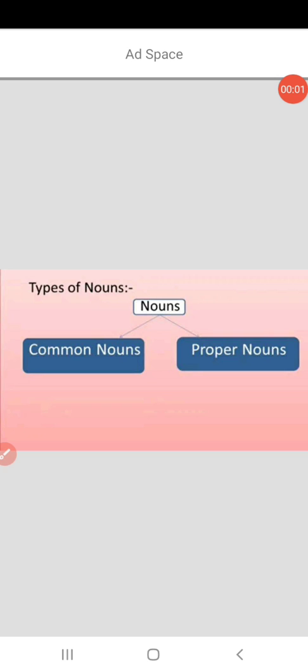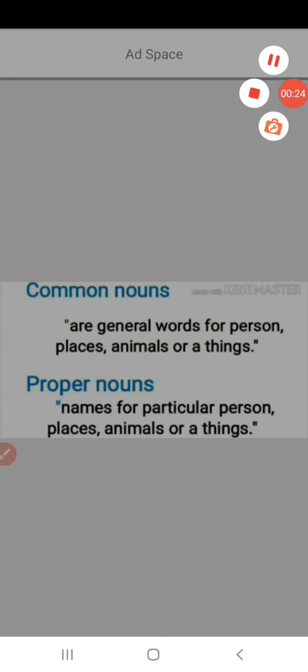There are two types of nouns, common nouns and proper nouns. Common nouns are general words for persons, places, animals or things. And proper nouns are names for particular persons, places, animals or things. So let's understand through some examples.